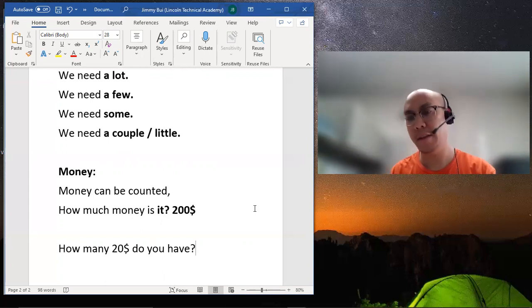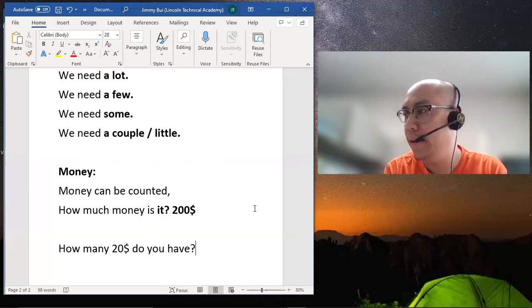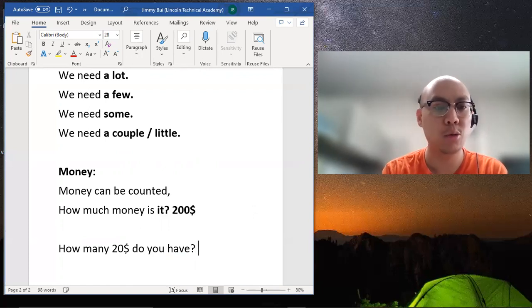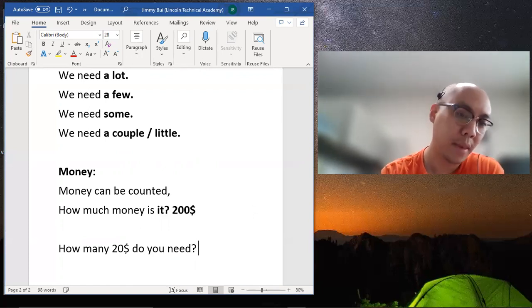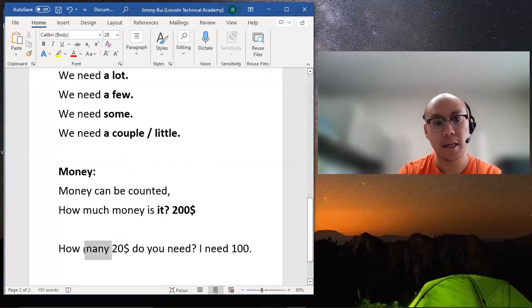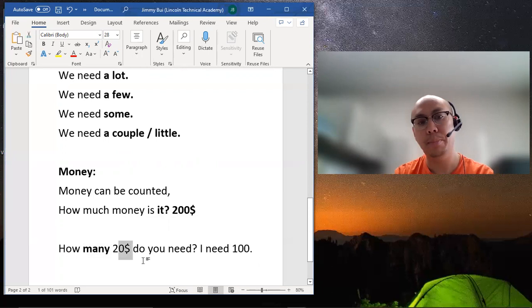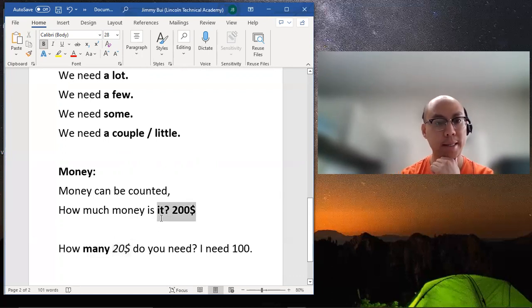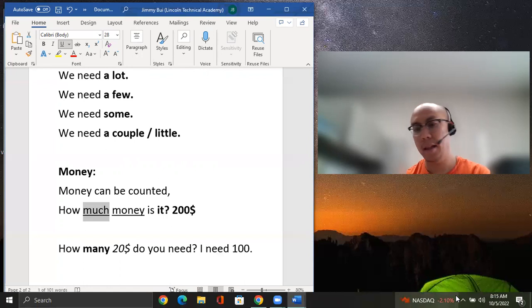But if for a specific reason, you're a business owner and you need $5 bills so that you can give change. How many $20 bills do you need? Sir, I need 100. So that could be a scenario where you use many with money. But in this case, we're talking about bills, right? How many dollar bills or $20 bills do we need? And that is something countable. Again, going back to money, the word money, we use how much.